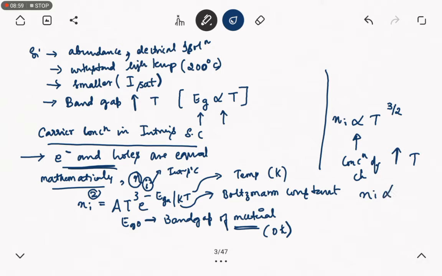Ni is directly proportional to T to the power of 3 by 2. This is about intrinsic semiconductors.